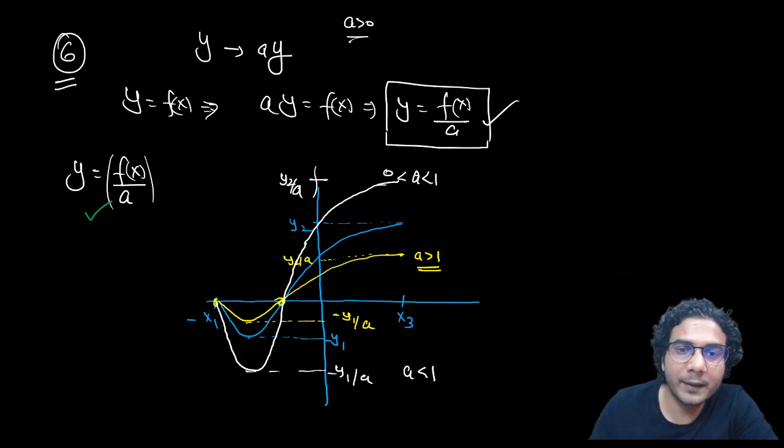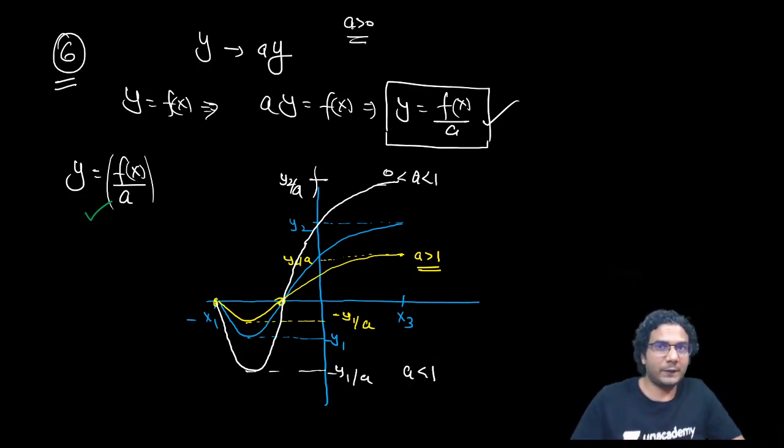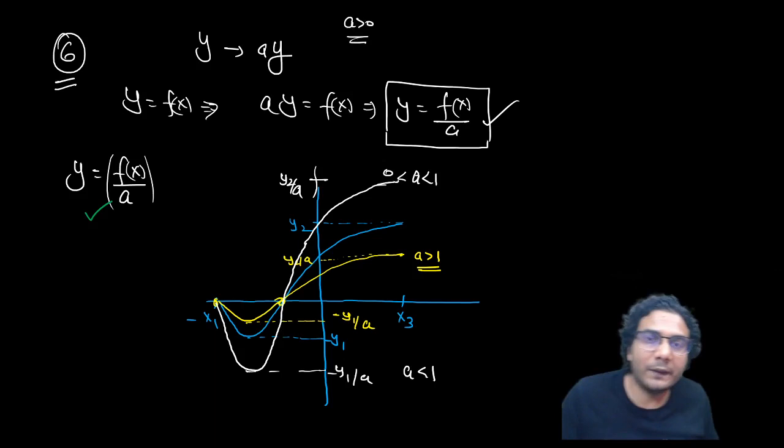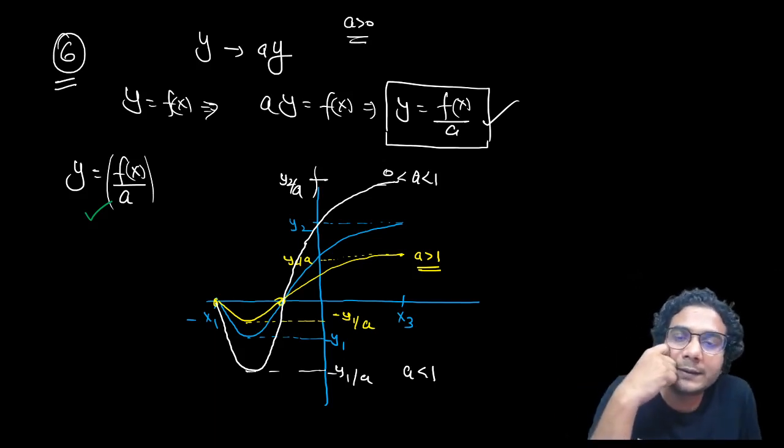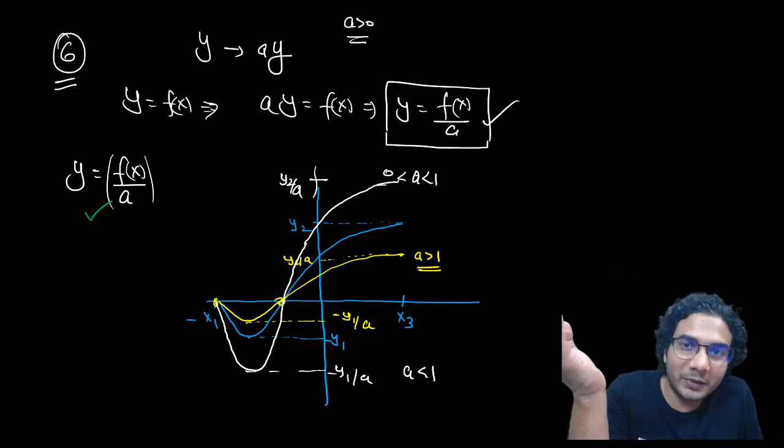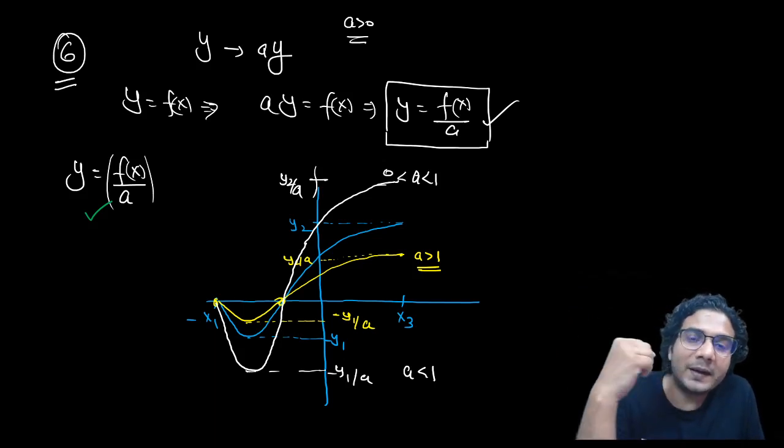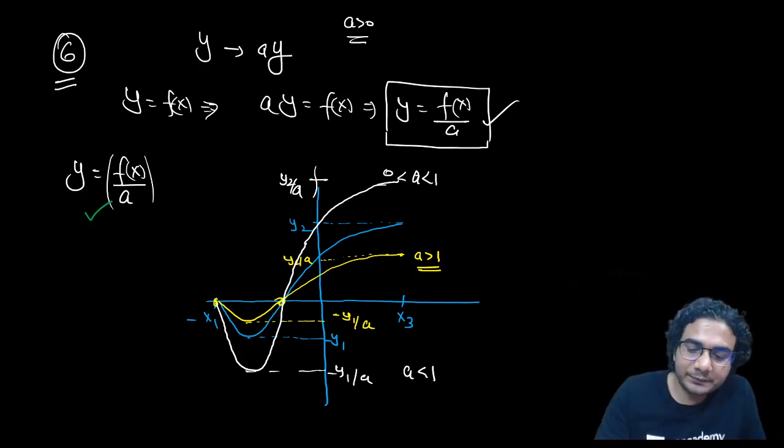So if you divide f(x) by a number which is more than 1, the graph will contract, and if you're dividing f(x) by a number less than 1, that means you're multiplying f(x) by a number which is more than 1, the graph will expand along the y-axis. I'll show you the examples, you'll understand it easily.